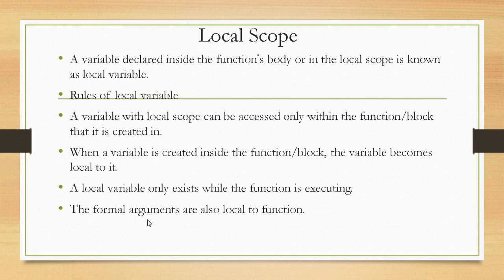So the formal arguments are also local to your function. In the function definition we write the parameters, which are called the formal arguments. So those also have the local scope. Those variables are also called local variables, or they have a local scope. That means they can be used only inside the function. So local variables are variables which can be accessed only inside the function. They cannot be accessed outside the function. Okay, that is called a local scope.